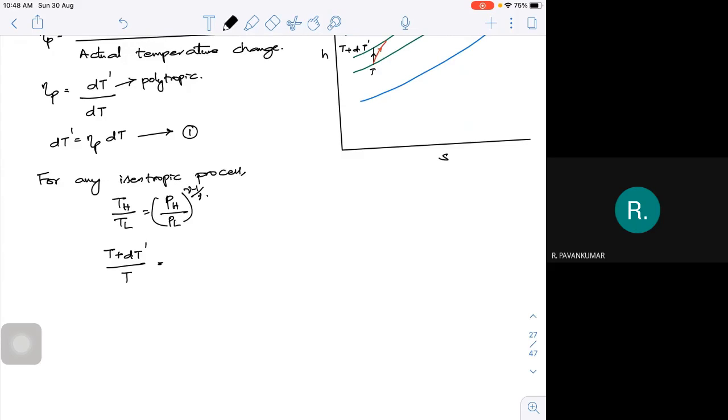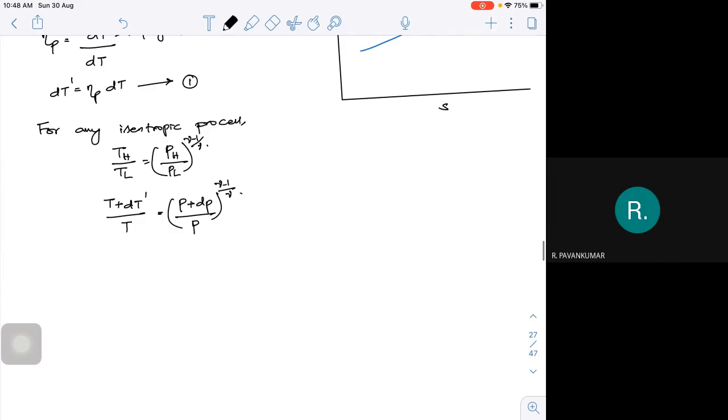So what is my P actually? It is P plus small dP, then P whole to the power of gamma minus 1 by gamma. Now if I do a little bit of simplification with the mathematical, T by T will be 1. This will be dT dash by T is equal to 1 plus dP by P whole to the power of gamma minus 1 by gamma.